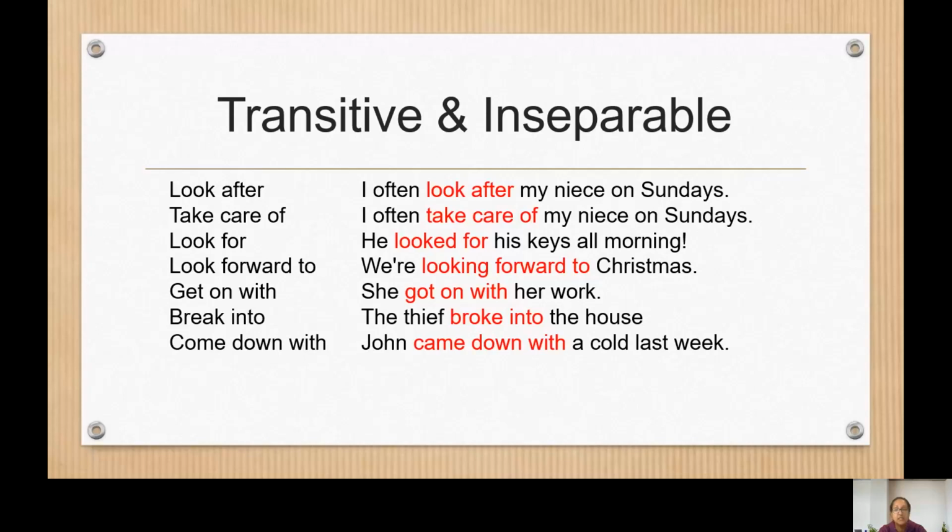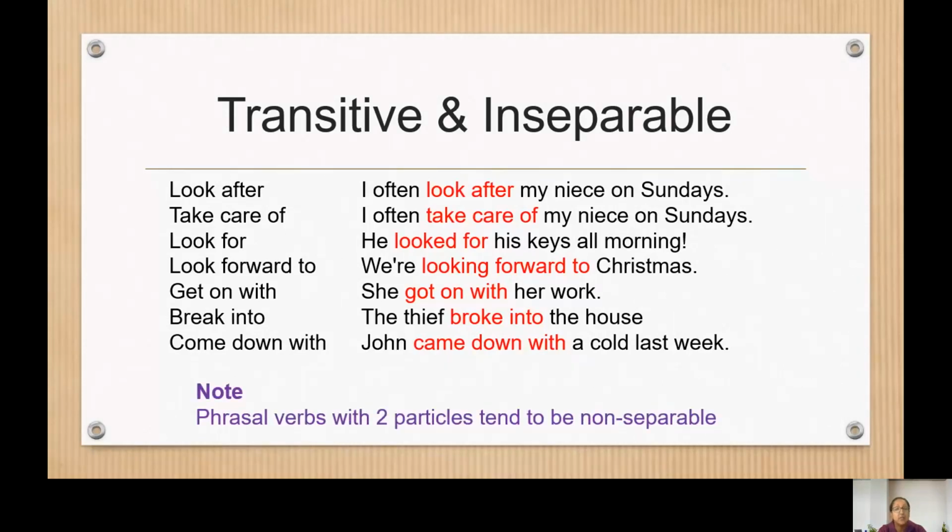He looked for his keys all morning, and so on. The important thing to note is that if we have two particles in the phrasal verb, for example, take care of, look forward to, these kind of phrasal verbs tend to be non-separable, so we don't usually separate the particles.